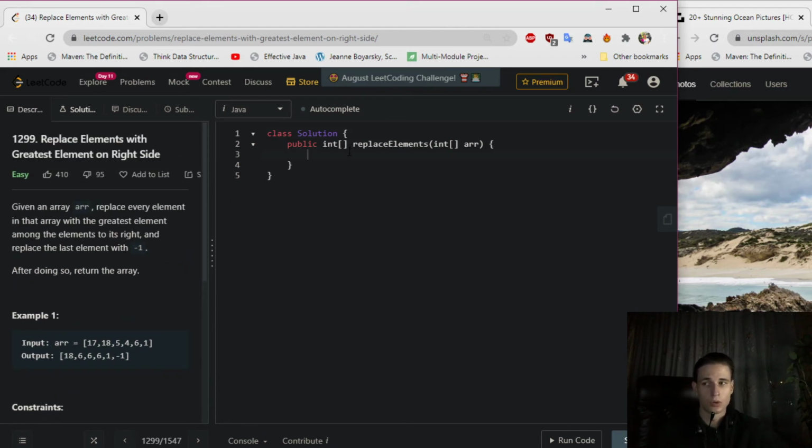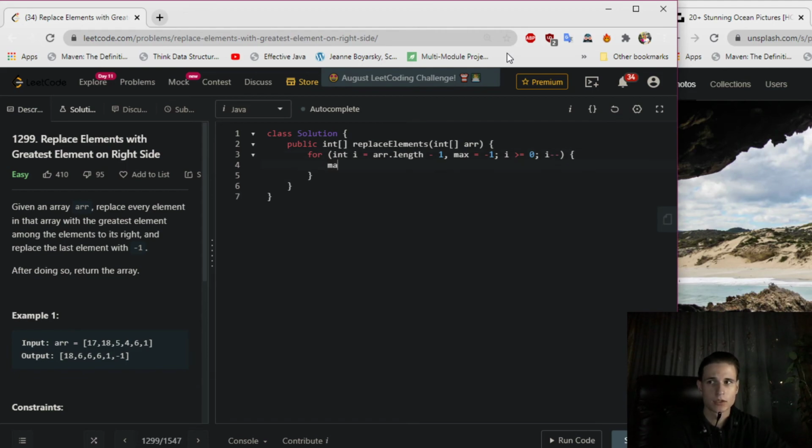Well, all you need is to say for loop int I is equal to array dot length - 1. We start moving backwards. Then a variable which is the maximum is equal to -1. You can notice from the description of this problem that the last element is equal to -1 right here. I is greater than or equal to 0, I minus minus.